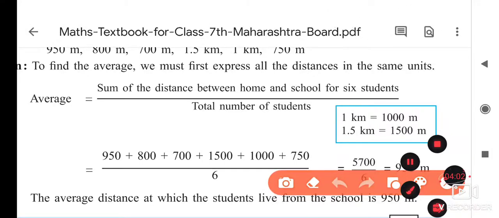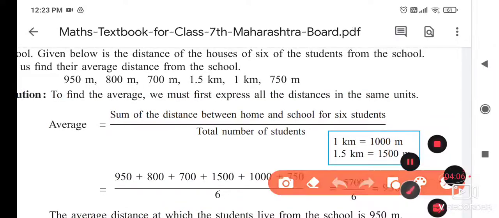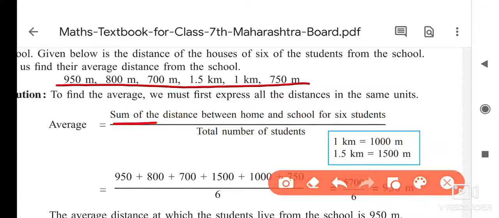Here one more example is given. We already took it in school, but for revision purposes I am taking it again. All these distances we have to add here. How many numbers are there? 1, 2, 3, 4, 5 and 6. Here also 6 are there.